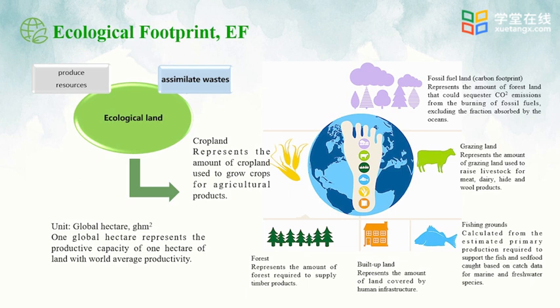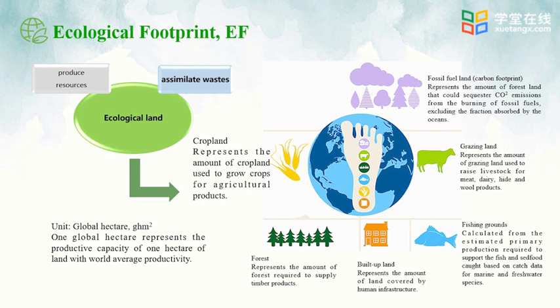Built-up land represents the amount of land covered by infrastructure. For example, the community we live in, the area occupied by our house, the area occupied by our office building, and the main area occupied by our teaching building. Built-up land refers to the aforesaid area.